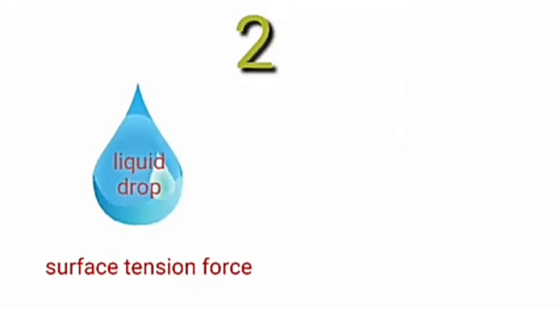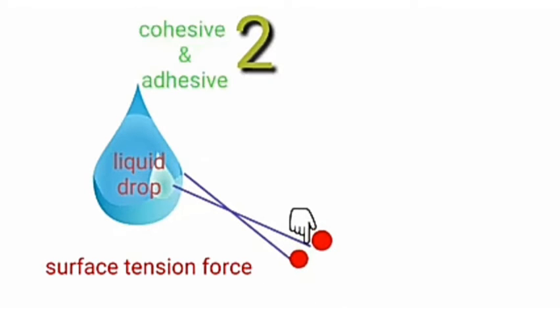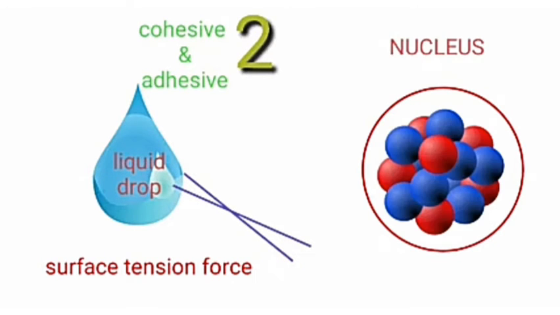And second, in the liquid drop, the surface tension force is created due to interaction between adjacent molecules in water. These interaction forces are cohesive force and adhesive force. The cohesive force is created between two water molecules, and the adhesive force is created due to interaction between water molecules and beakers.